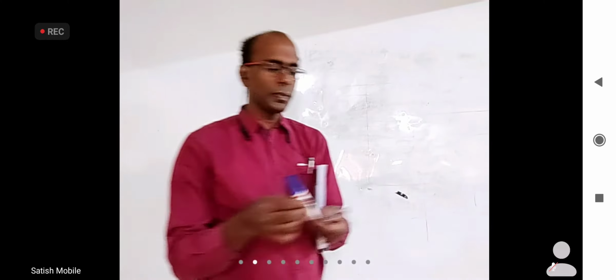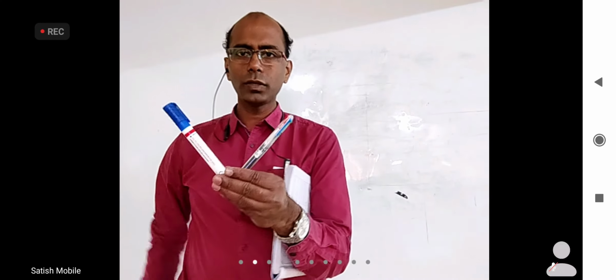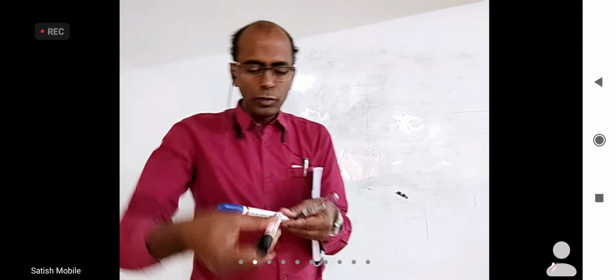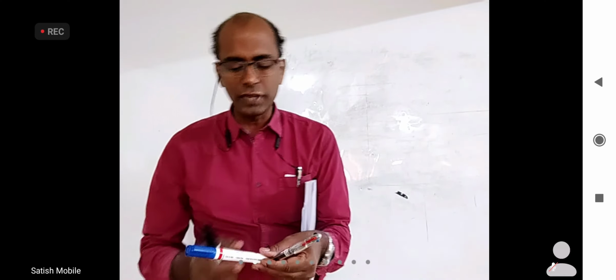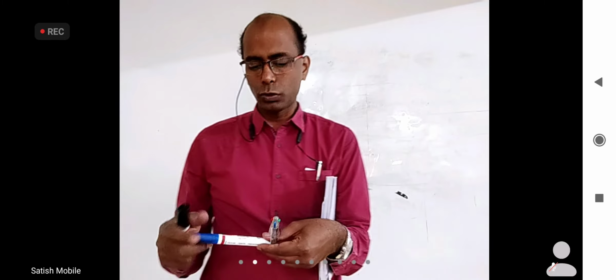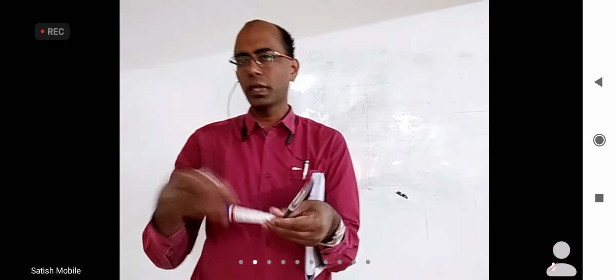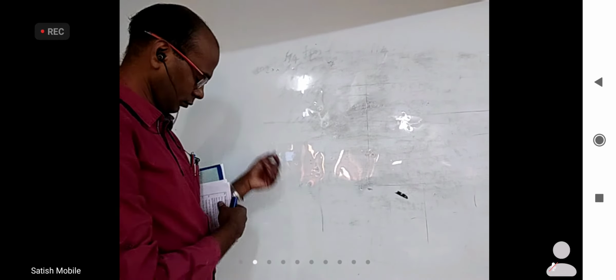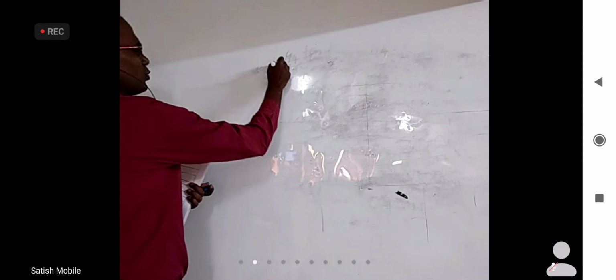Three vectors may not be in one plane. Let us say these are the two vectors; you can see they are in one plane. And the third one is like this. Even if you move it either way, wherever you put it, it is not possible to make them parallel. These two are in one plane and this is in some other plane. So three vectors may or may not be coplanar. For example, if two vectors are like this and the third vector is here, maybe if I move it here, they can be in one plane, maybe not. That is the first point: any two vectors are always coplanar.